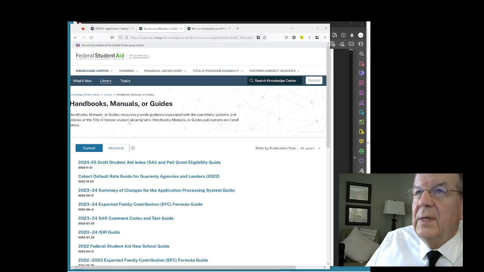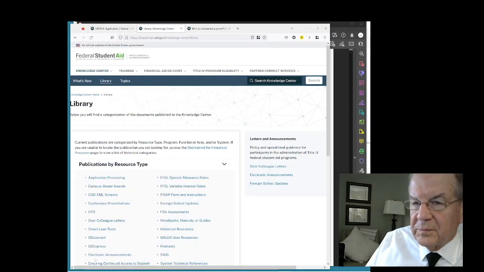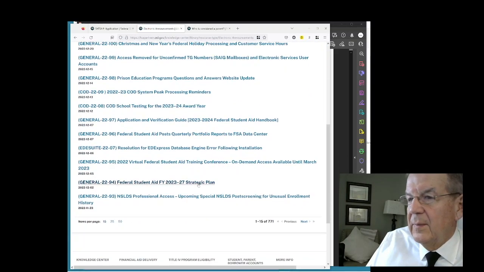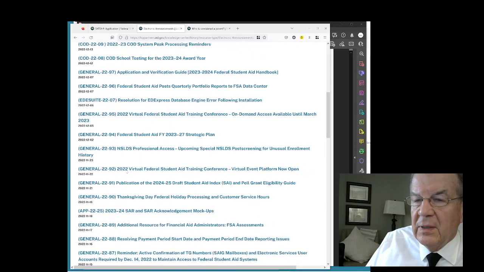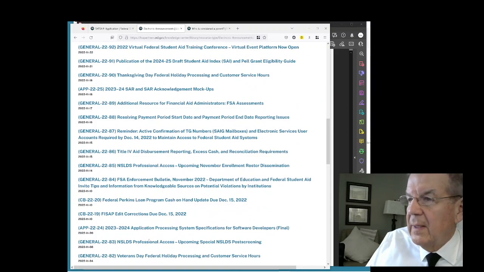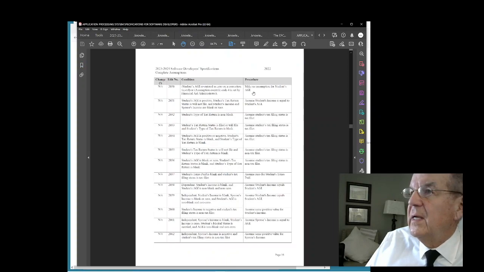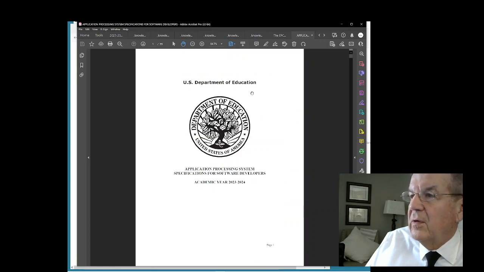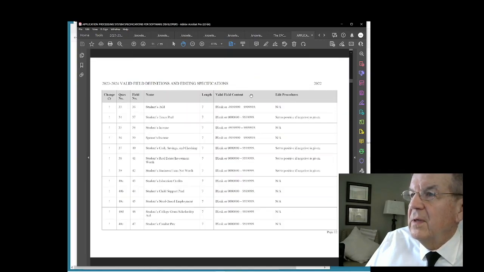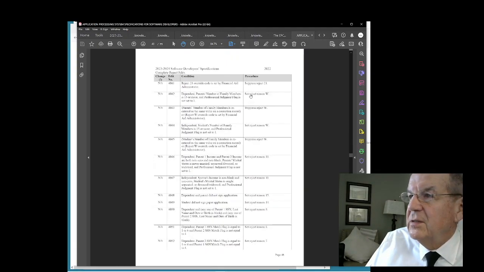Now going back to here, we went to library, and we're going to go to electronic announcements, and I'm going to go down to 50 of them because back in November of 2022 on the 9th, I believe it was, 11/9, here it is, the application processing system specifications for software developers. And I downloaded that here. And if you really want to get into the weeds here, here's the actual software specification if you want to create your own software for academic year 2023-2024, and with the variables they use across the board, and the flags and the branches they have in the calculation itself.